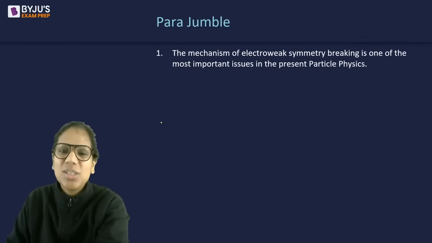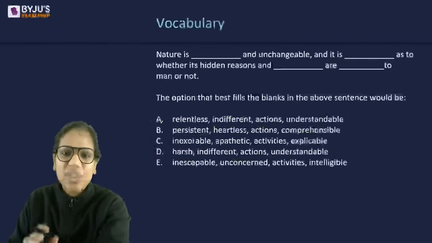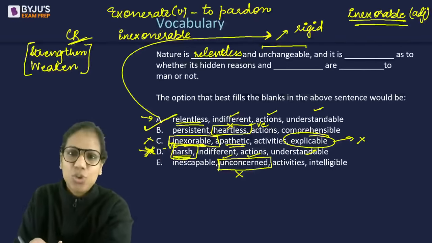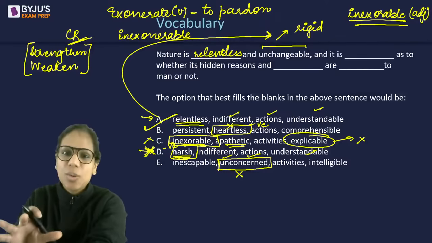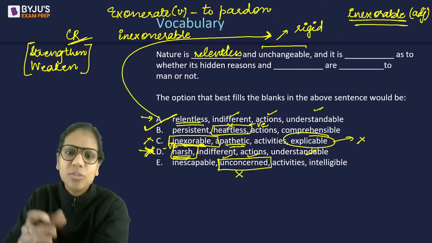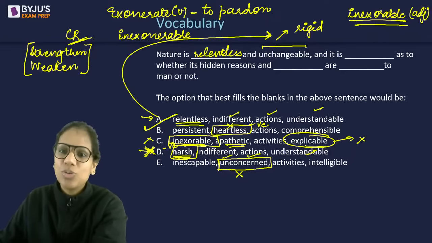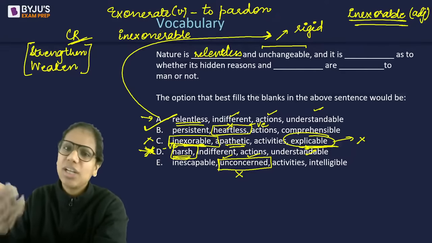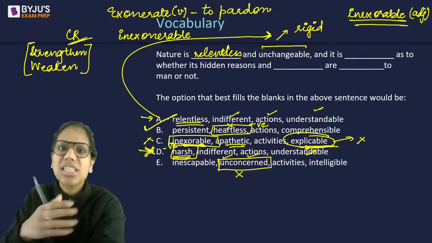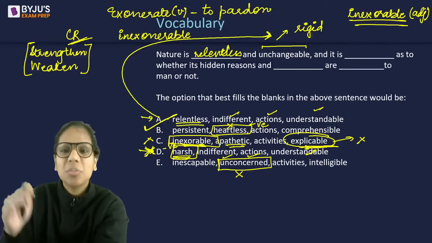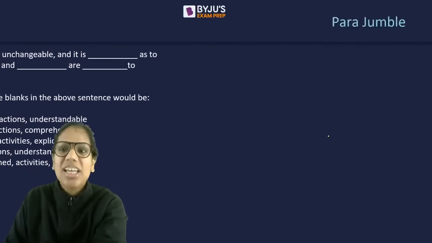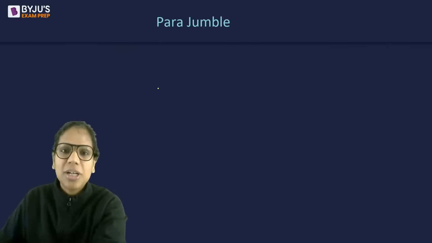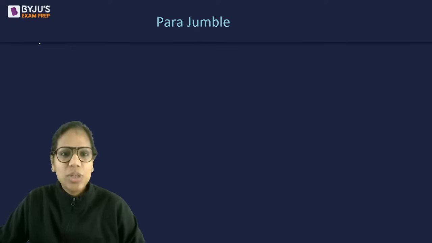Now, this was a vocabulary question, and again, we attempted it through elimination only. Something I told you in the last lab as well: in vocabulary questions, you may not know the meaning of each and every word, but you may know the meanings of some words. On the basis of that, just eliminate. For instance, I didn't pay attention to inexorable here, but I eliminated on the basis of explicable. Now, here's a parajumble question, but before that, strengthen and weaken.